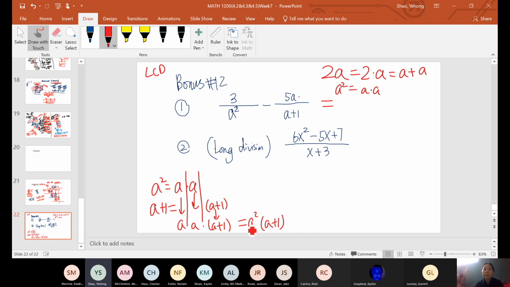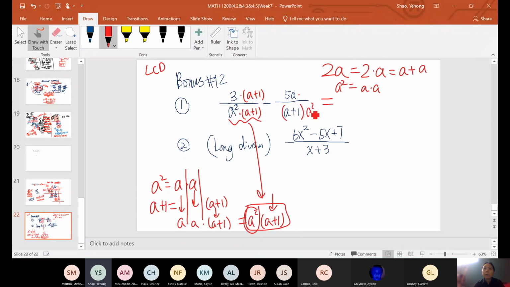And once we decide this is our LCD, we want to change both denominators to that. So which means I need to multiply a plus 1 for the first fraction, top and bottom, because after I multiply a plus 1, the bottom will match the least common denominator. And for the second fraction, I already have a plus 1. I just need to multiply a squared. So multiply both top and bottom by a squared. That's going to give me the same least common denominator we need.